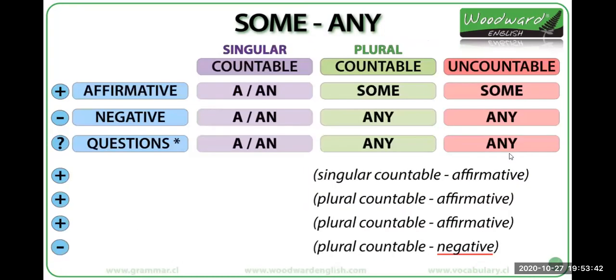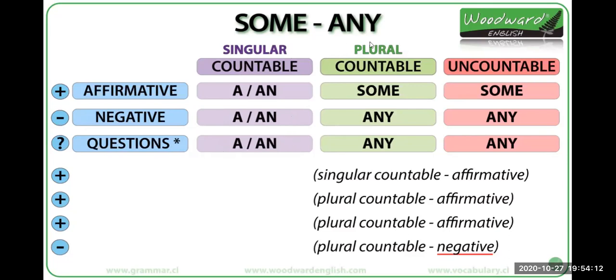Good. So, as you can see, we have affirmative sentences, negative sentences, and questions. And here we have singular countable nouns, plural countable nouns, and uncountable nouns. For affirmative, singular, and countable nouns, we use a or an, as you said before, in affirmative sentences, in negative sentences, and in questions.